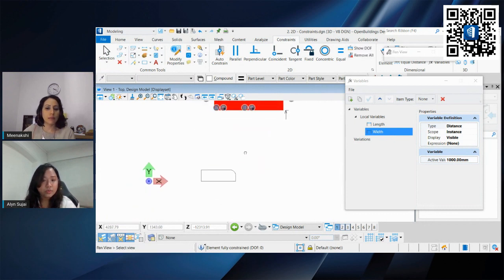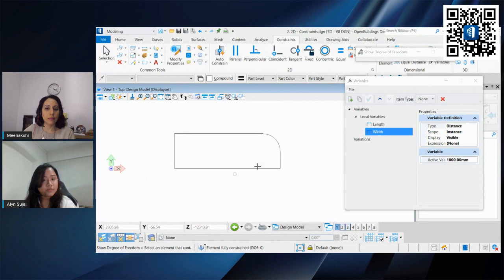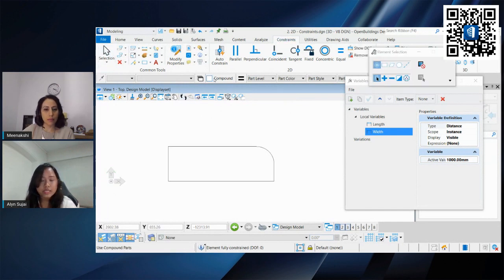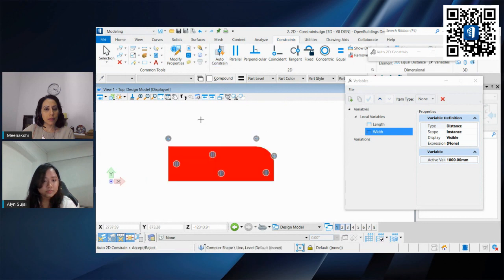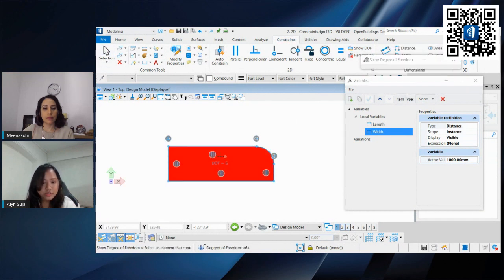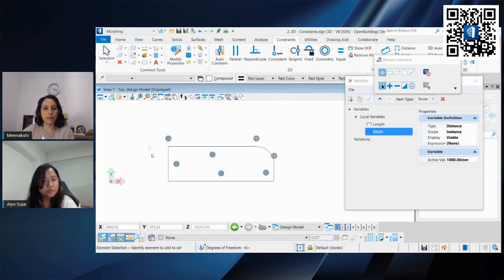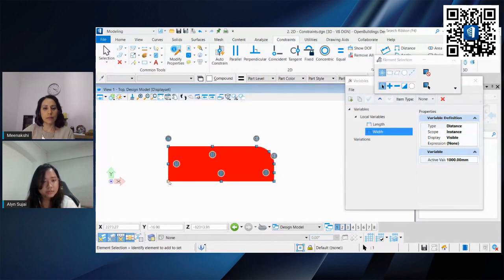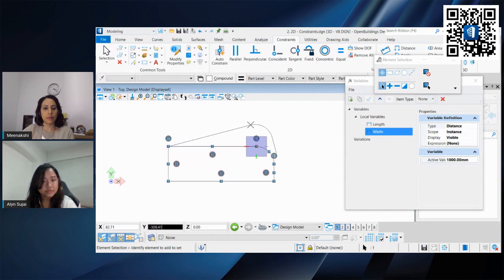If you want to go one step further and apply to something with an angle or a radius, what we can do is apply the same method to constrain. Okay, it says whether you want to accept or reject. I think it looks great. I'll just left click. Okay, show degree of freedom. That's a degree of freedom of 6, which means that this shape can still be easily modified.